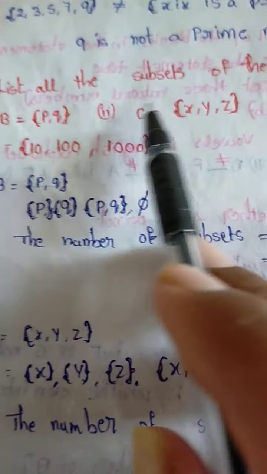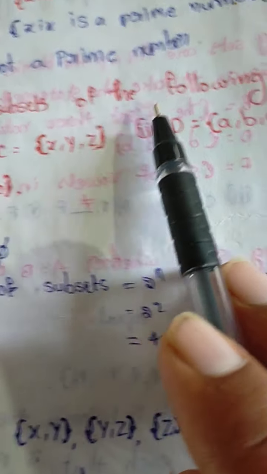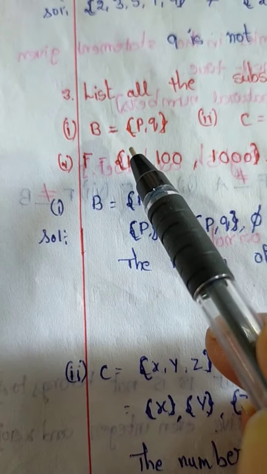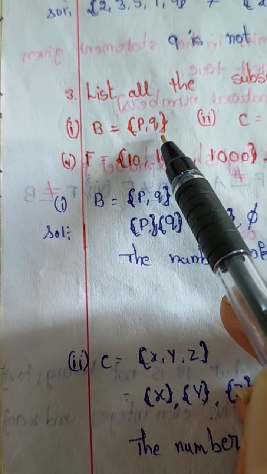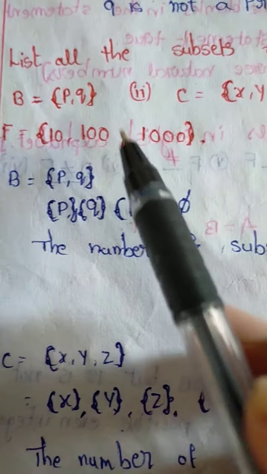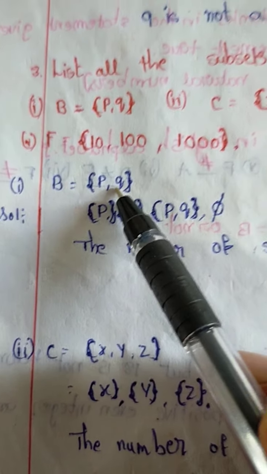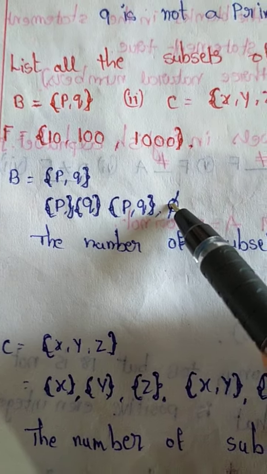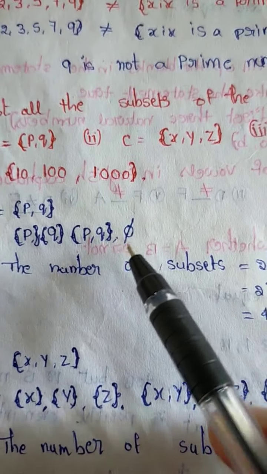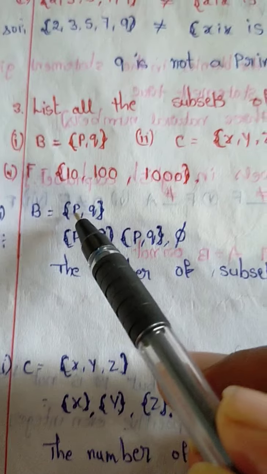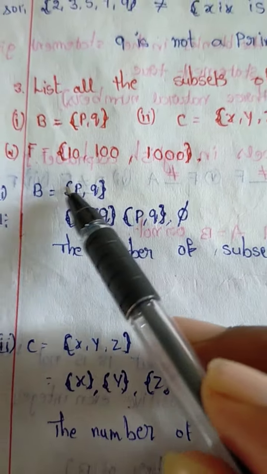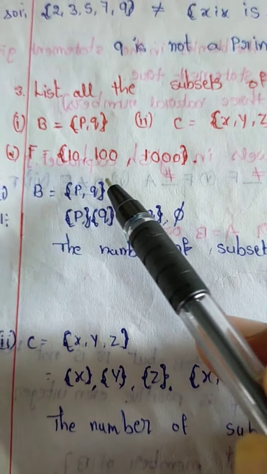Next, list all the subsets of the following sets. Suppose B equals {P, Q}. All subsets, right? The empty set is a subset of every set. Phi is the subset of every set. {P} is one subset. {Q} is one subset. {P, Q} is one subset. Every set is a subset of itself.